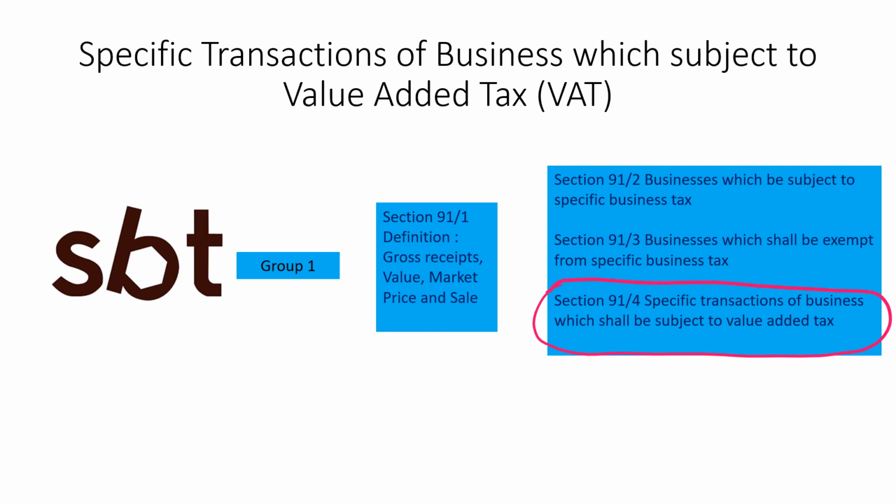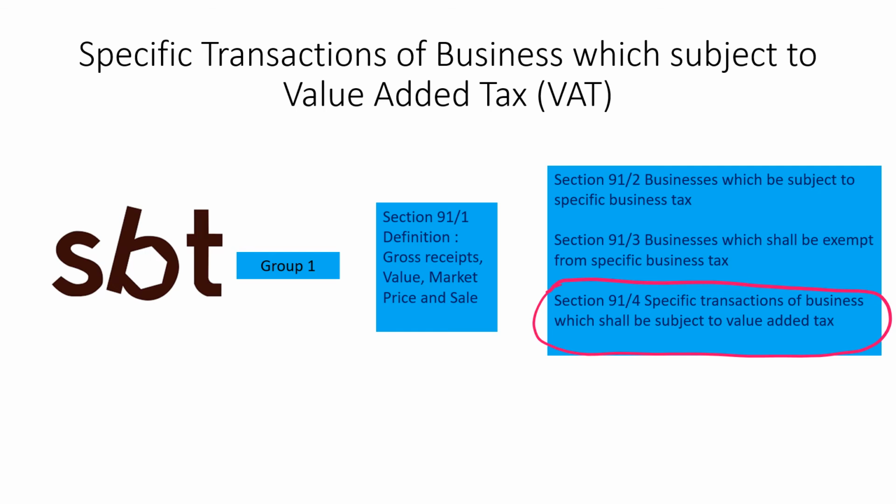This means in principle the business transaction or business activity that is subject to specific business tax is excluded from VAT. However, in some specific cases, the law still says that specific transactions are still subject to VAT. This is like a specific provision.